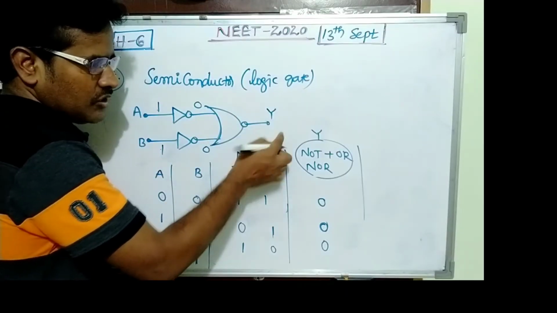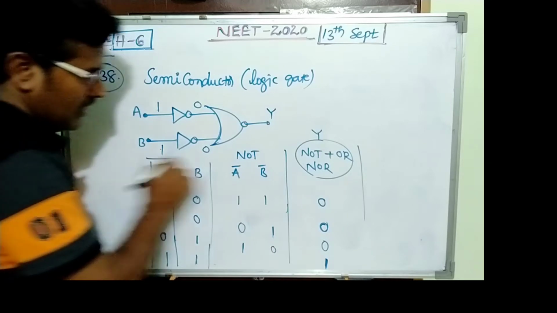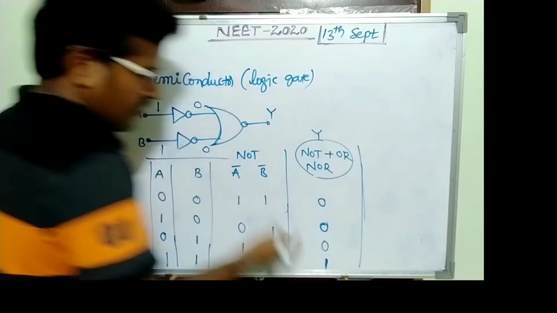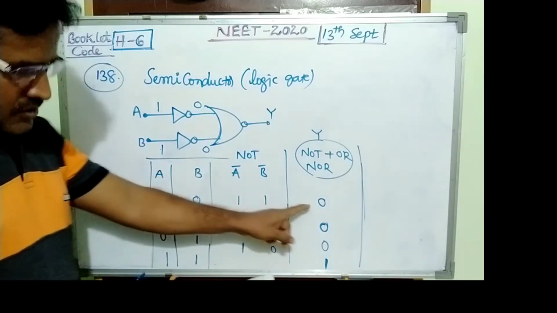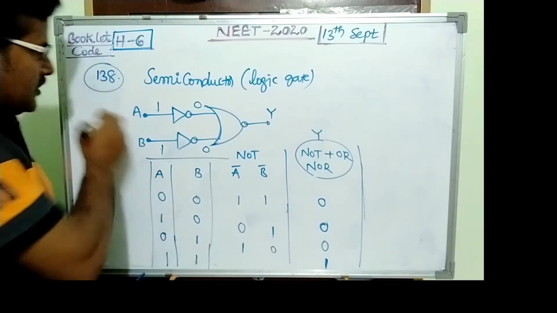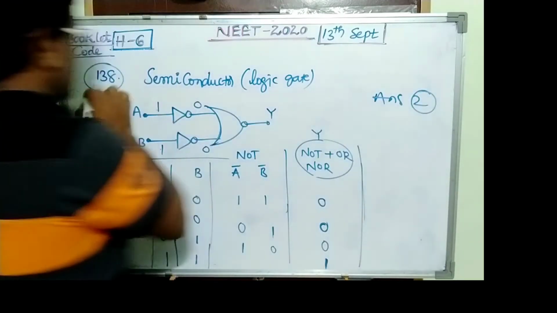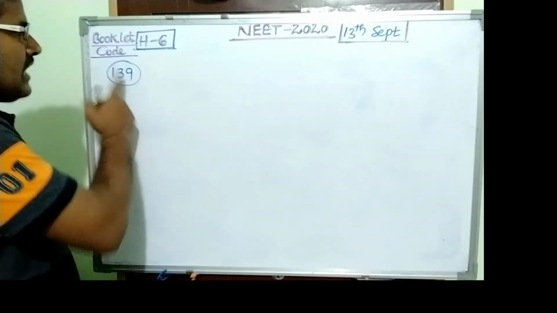In OR gate 0, but NOR gate 1. So this is the truth table. Given options, the correct option is 0 0 0 1, so option 2 is the answer. 2 is correct. Question number 139.